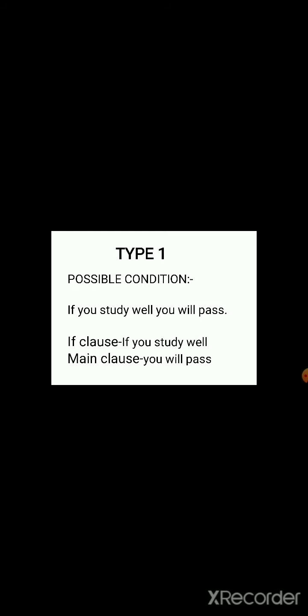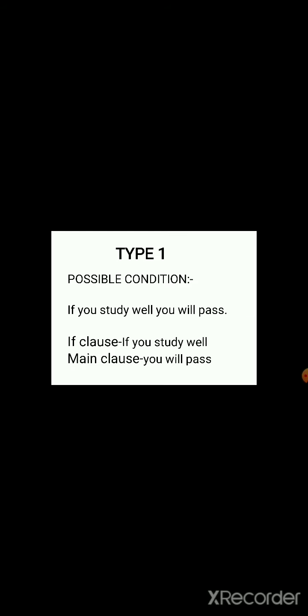Okay. And now please have a look at the type 1 or possible conditions. Here is a sentence for example for you. If you study well, you will pass. And now we are going to check the if clause and the main clause.